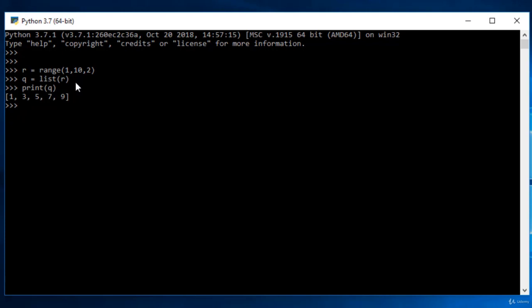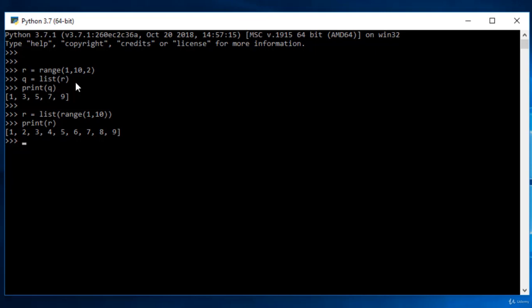And if I want to try directly, instead of taking a new variable, I can just perform it here. So what I can do is I might take R as variable. I can directly put a list, and then inside the list I can give a range, and inside that range I might give the value that if I want to just print from 1 to 10, so 1 will be the default gap. I can just give 1 to 10 and let me complete my list, and this is the list that I have created, and now I just need to print that. Here you go. So that's how you can do and play with range.